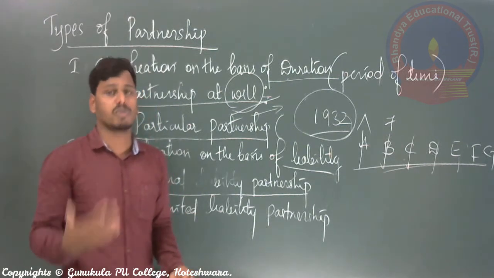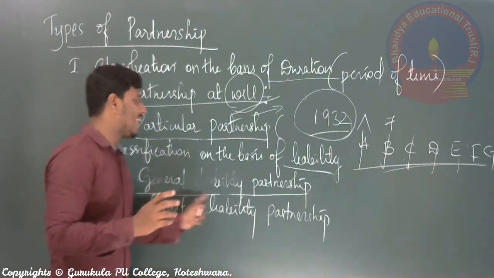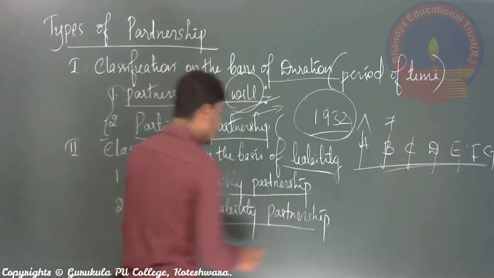It is optional, right? Optional to the business. This is called general liability partnership. And the next one is limited liability partnership.